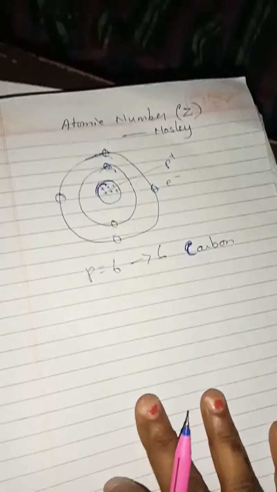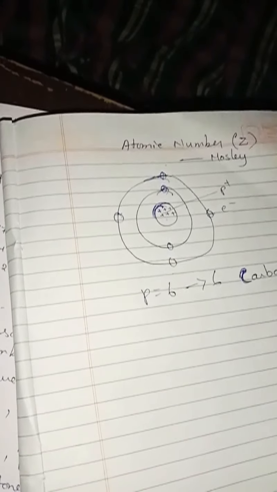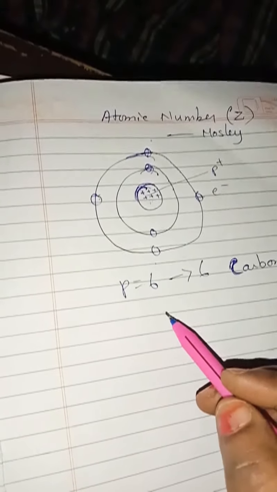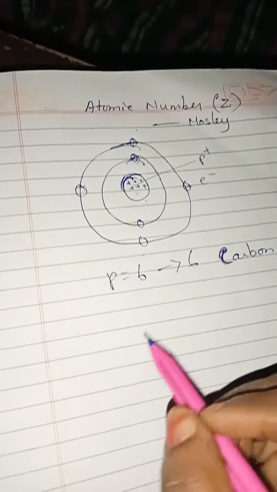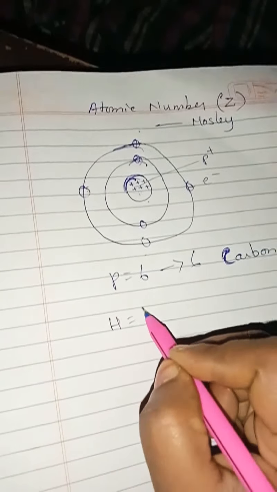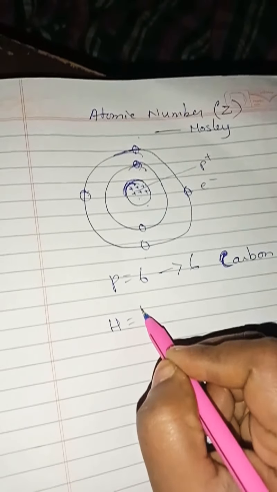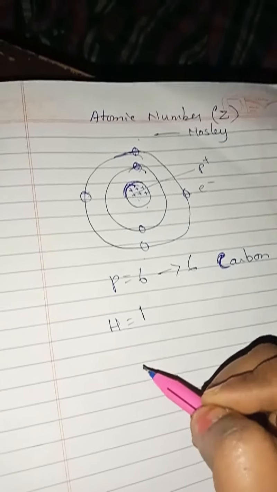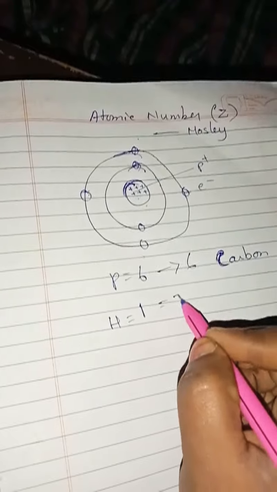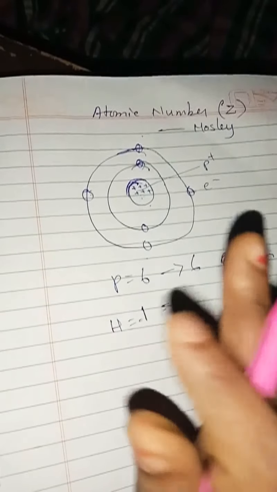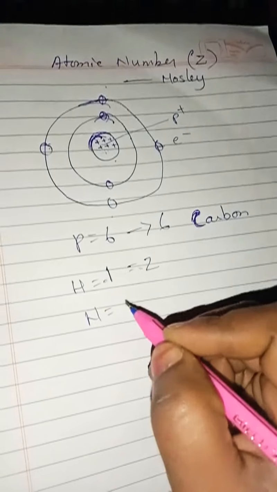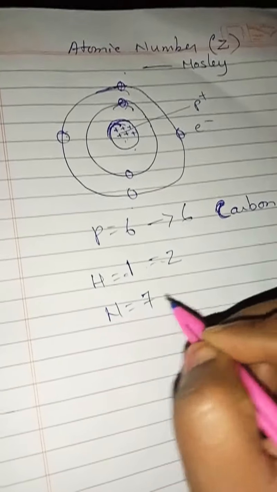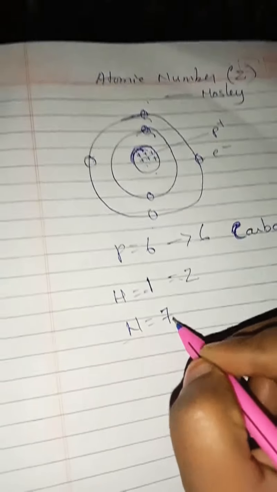So simply you can find. Atomic number is nothing but the number of protons present in an atom of an element. For example, hydrogen. For hydrogen how many protons will be there? Only one proton will be there. So its atomic number is also 1. Understand? For example nitrogen, how many protons will be there? 7. That means its atomic number is also 7.